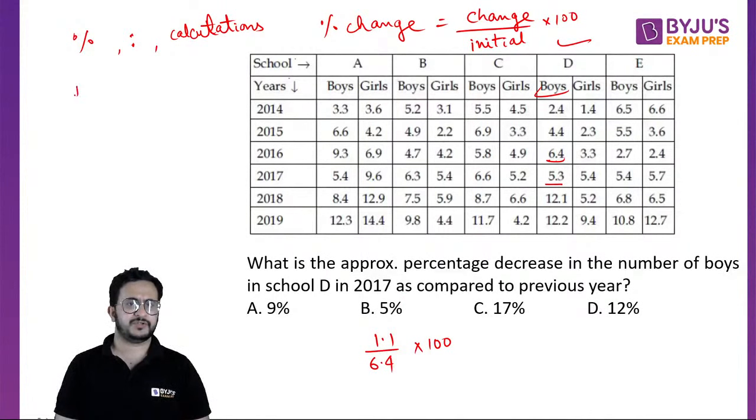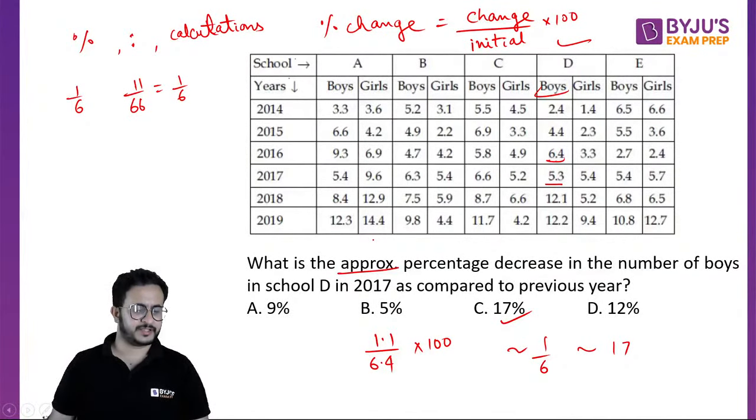One must know that this is roughly 1 upon 6. What is 11 by 66? It is 1 upon 6. So this is roughly 1 by 6, which means roughly 16.67%, or you can say roughly 17. The question itself is saying approximation. Why do you want to calculate the exact value? Such a simple question, far apart options, and you get the answer.